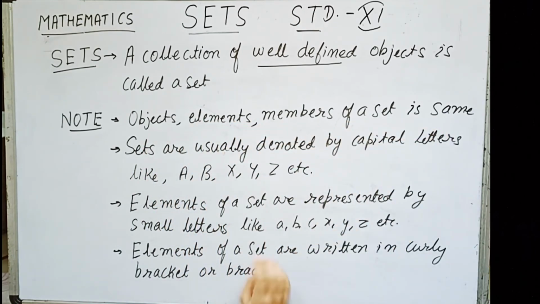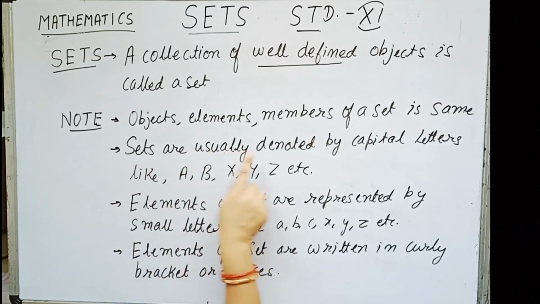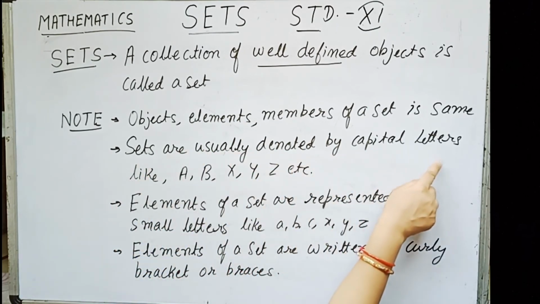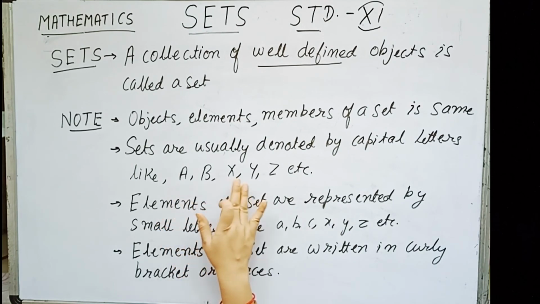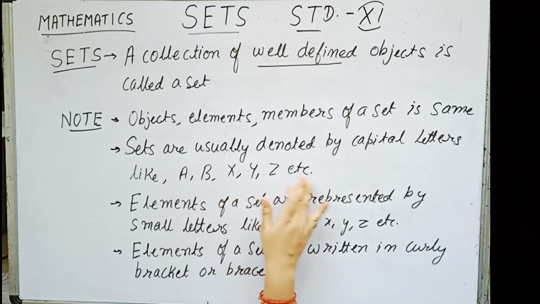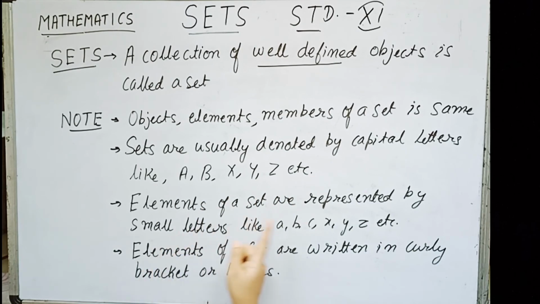Second, sets are usually denoted by capital letters like capital A, B, X, Y, Z, etc. Elements of the set are represented by small letters like small a, b, c, x, y, z, etc. And the last note is that elements of a set are written in curly brackets or braces, like this. Now let us go with a few examples of sets.